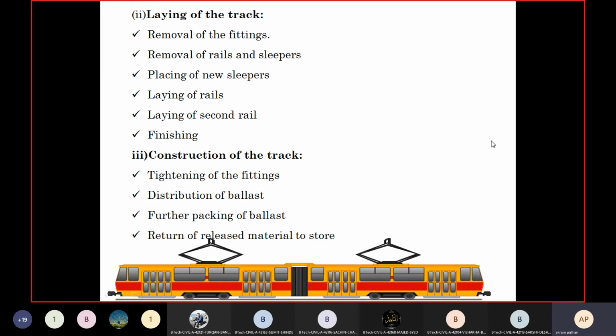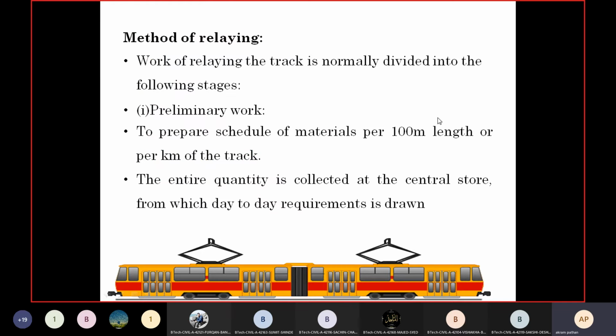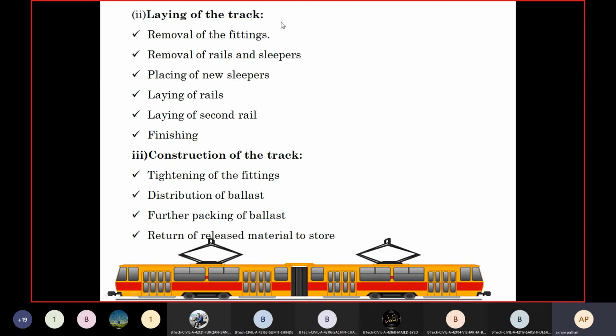Then the second step, laying of the track: removal of the fittings, then removal of rails and sleepers, then placing of new sleepers, then laying of rails, laying of second rails, and the finishing.